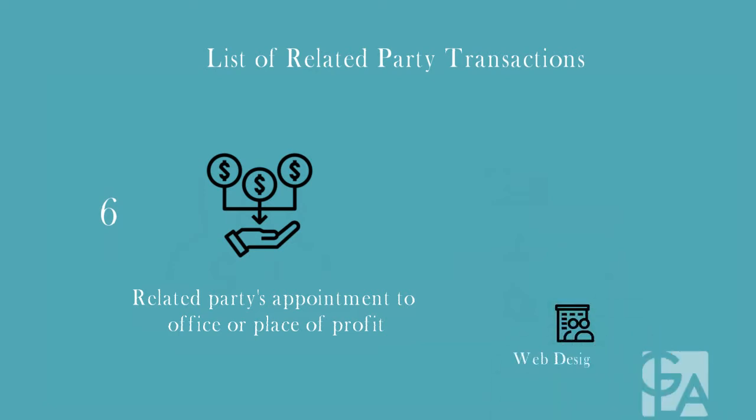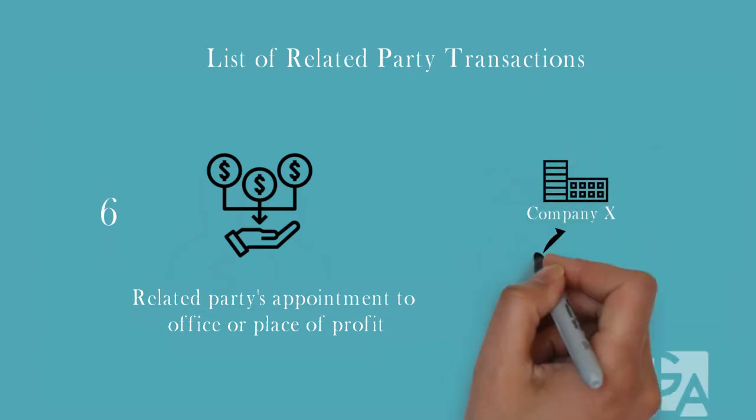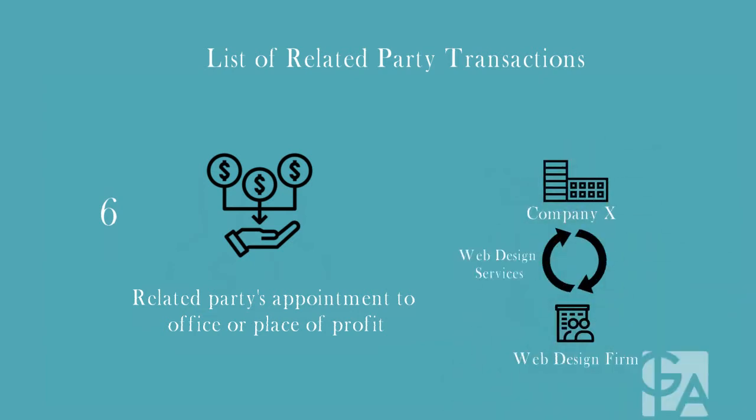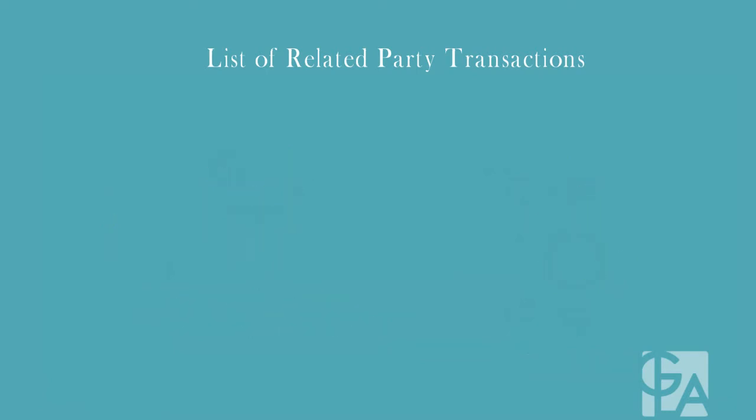For example, let's take a web design firm which is a related party of Company X. And that firm is providing some website design services to Company X and is receiving a service fee. Then such firm's position as website designer for Company X will be an office or place of profit in Company X, and it will be a related party transaction.